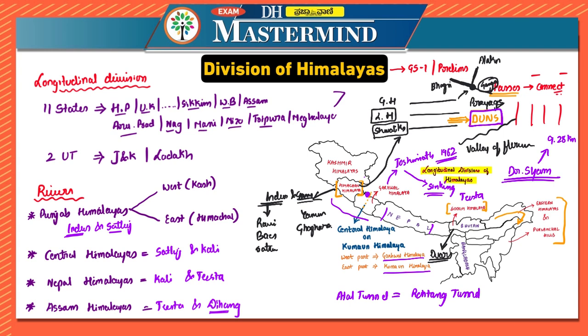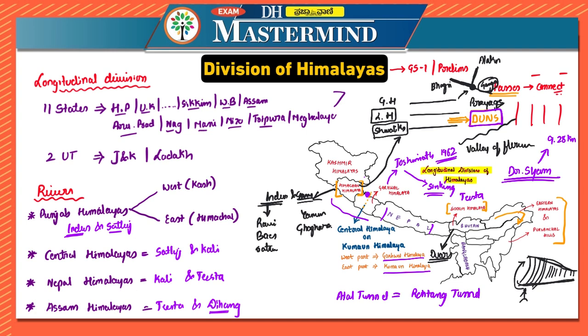If you look at the Himalayas, they are wider in the west, but they become narrower as you go towards the east. One example which proves this is that if you stand in one position in Jammu and Kashmir, you will not be able to see the end of the Himalayas or any highest viewpoint.